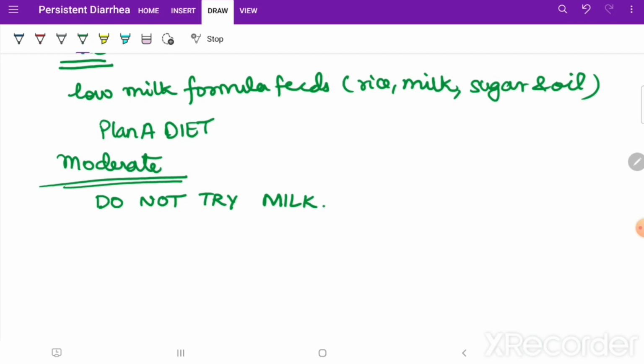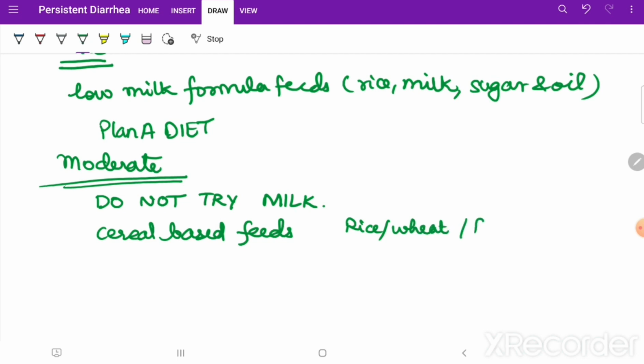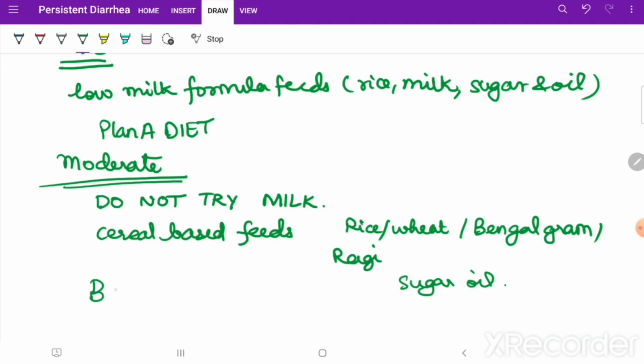Cereal based feeds can be permitted, like rice and wheat, and then Bengal gram, ragi, mixed with sugar and oil. Bengal gram is not a cereal, it is a pulse, but you can give it. Now this is called diet plan B. This is for moderate.